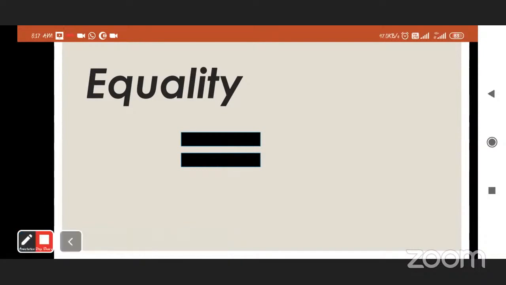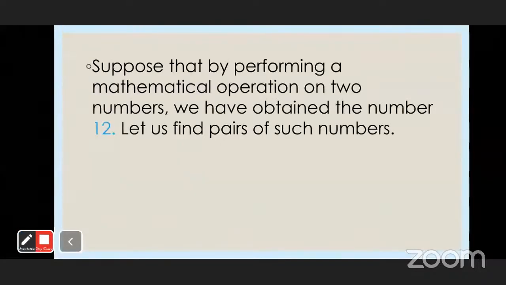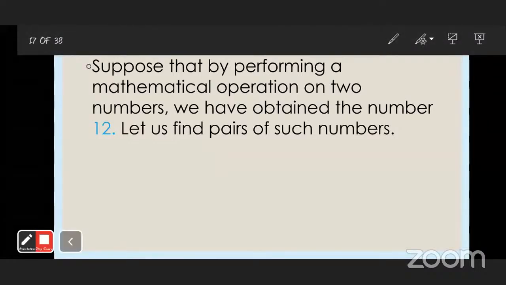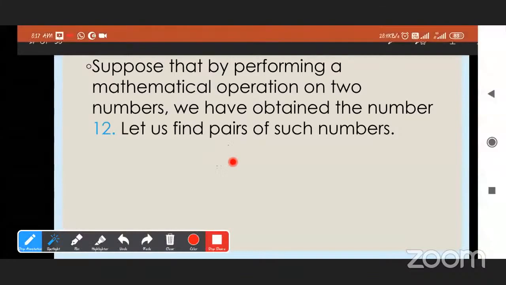So, see, suppose that by performing a mathematical operation on two numbers, we have obtained the number 12. Let us find pairs of such numbers. The mathematical operations are, we know, plus, minus, multiplication and division.